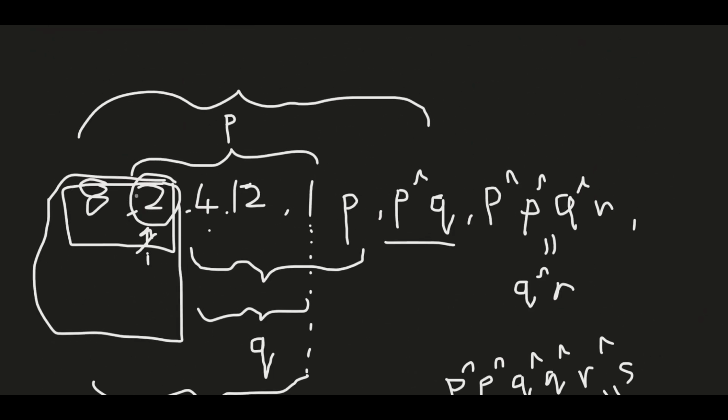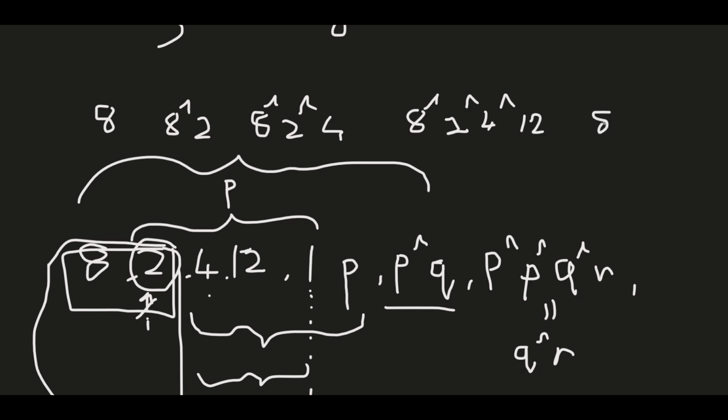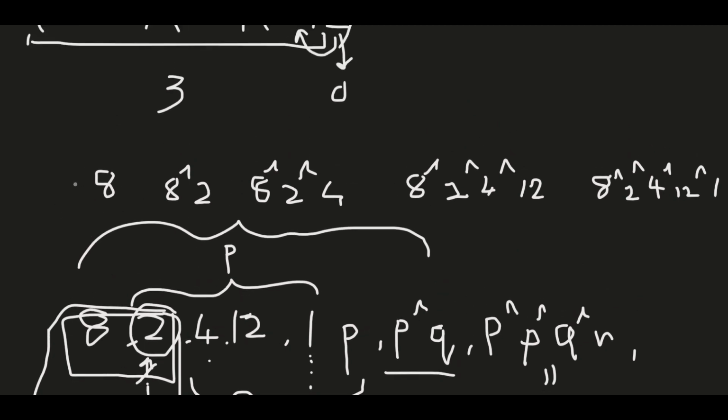We can take XOR of 8 at the first index, XOR of 8 XOR 2 in the second index, then 8 XOR 2 XOR 4 in the third, then 8 XOR 2 XOR 4 XOR 12 in the fourth, and the last index would have 8 XOR 2 XOR 4 XOR 12 and XOR 1. Okay, and I create a set as well.